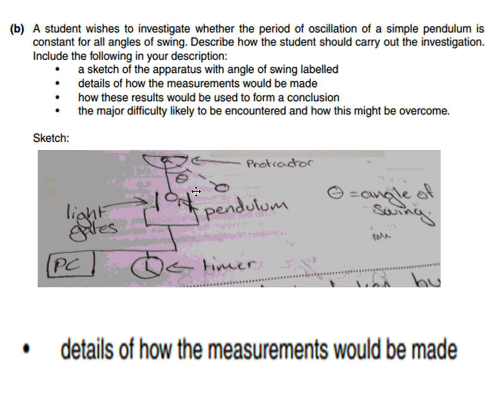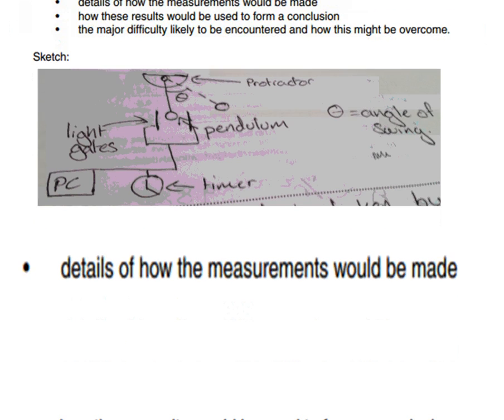So what we would need to do is take this representing our pendulum. The student labeled it there, and they've said we need to swing it up here. They've labeled the angle of swing. They've told us how they're going to measure that angle. They've included a timer and labeled the timer. They've also included a set of light gates in there, so we'll get onto how the light gates are involved a little bit later on. So this is the sort of sketch that we need. Just a simple sketch of what is going to be going on. It doesn't need to be fancy, just a nice, clear description of what equipment you'll need.